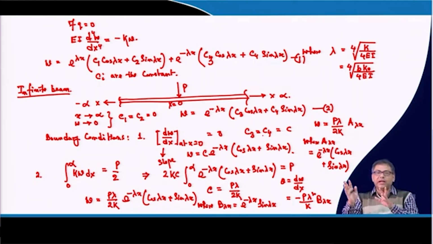Similar way, I can determine the deflection or bending moment or slope or shear force at any point away from the loading point.